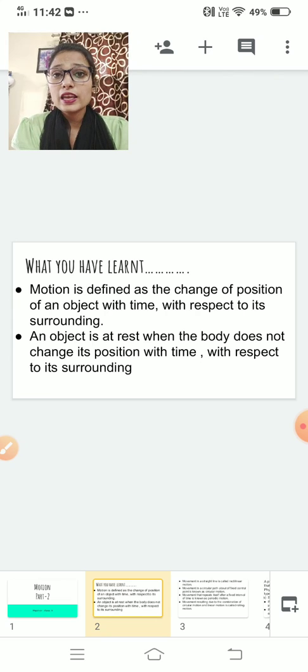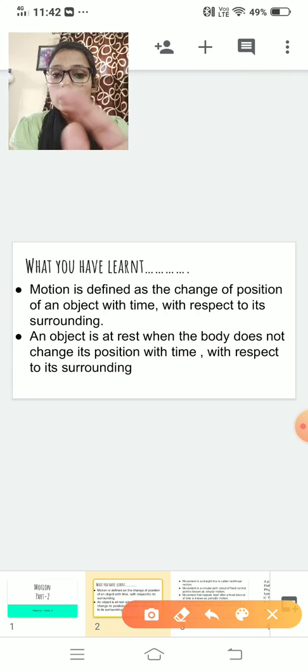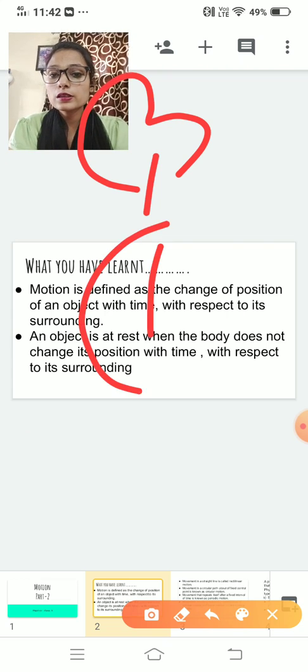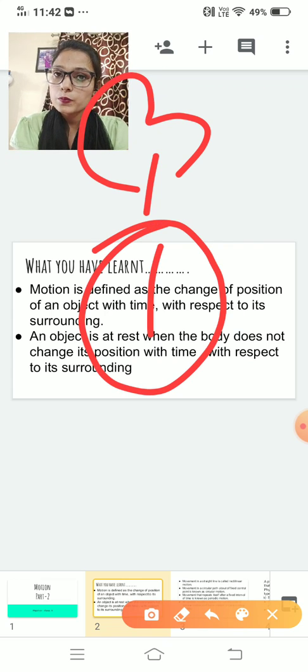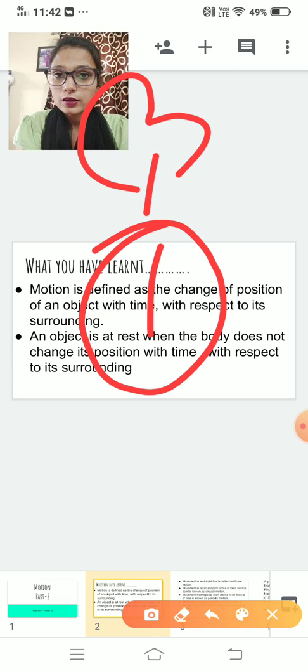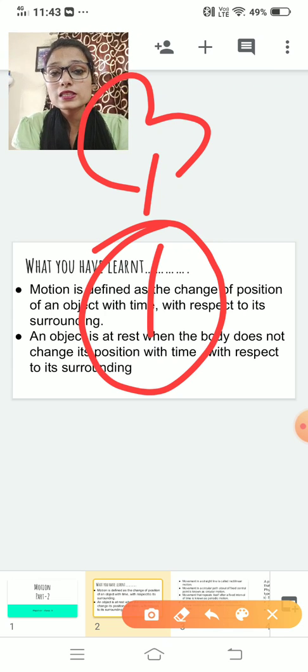What do you mean by rest? If there is no change in the position of an object with respect to its surrounding or with respect to time, the object is said to be at rest. For example, a tree is here, a person is standing here. After 5 minutes, if we observe, this person remains here only. That means there is no change with respect to time, and no change with respect to its surrounding. So we can say that this person is at rest.